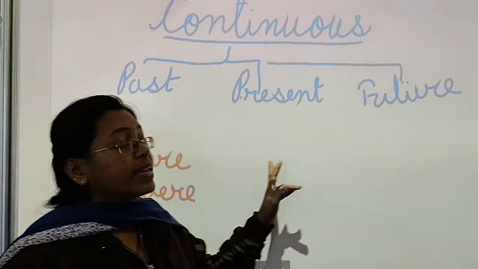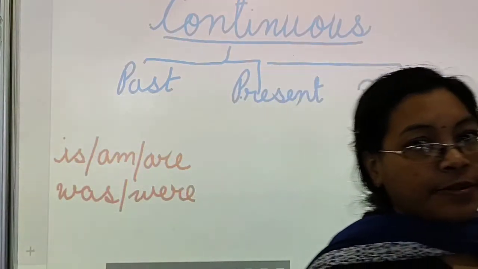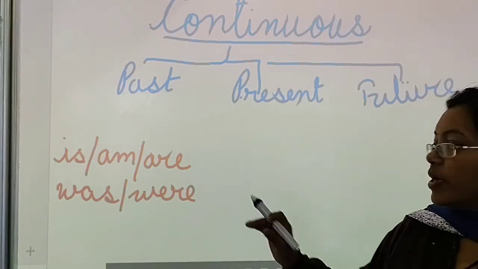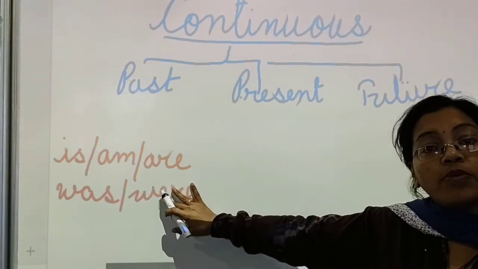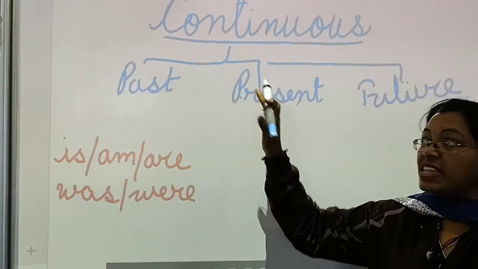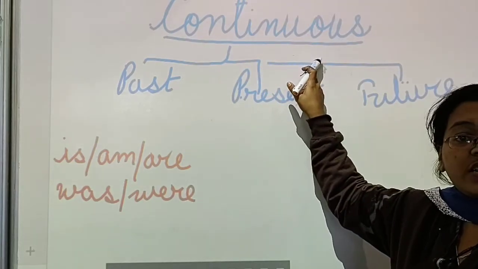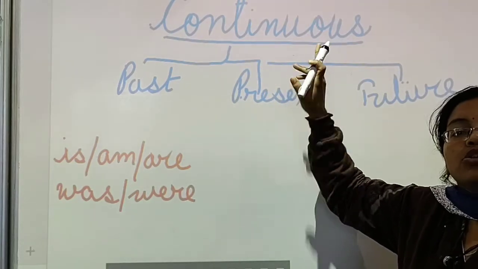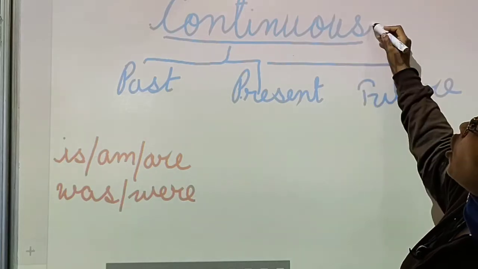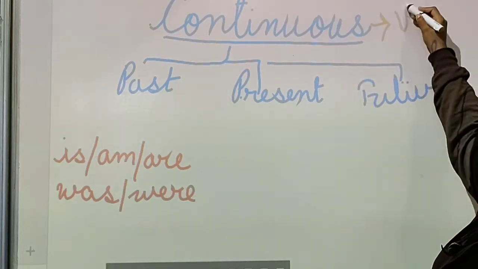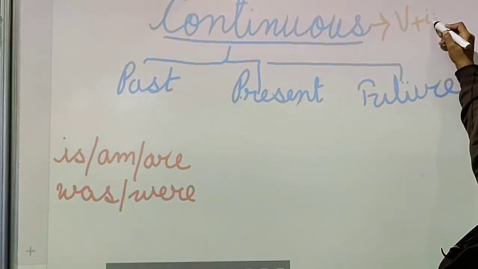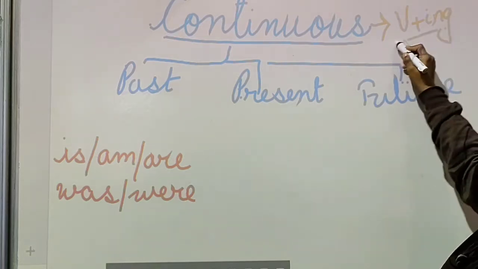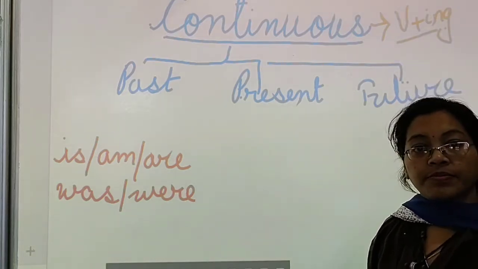Okay, so in continuous tense we use the be form of the verb plus, as we know it is a continuous tense, means the work is going on. So whatever the verb will be, always remember, if you put the verb in ing form, then it becomes continuous tense.